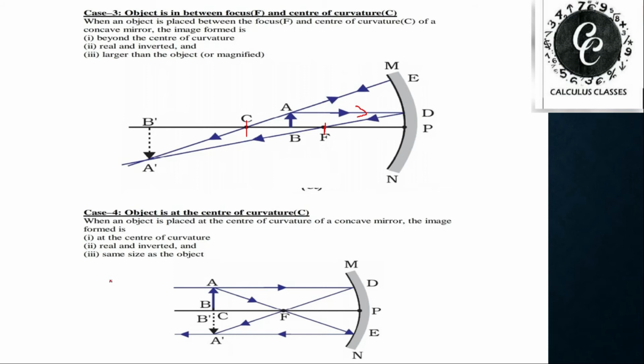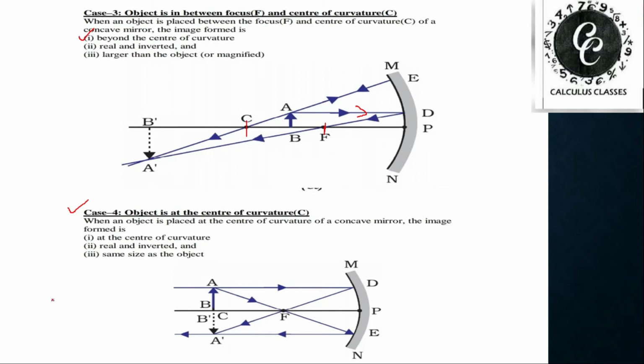In case number 3, I want to explain once again: the position of the image will be beyond the center of curvature. The nature will be real and inverted, and the size of the image will be larger than the object. In case number 4, when we keep the object at the center of curvature, the image will also be formed at the center of curvature. In this case, the size of the image will be exactly equal to the size of the object.